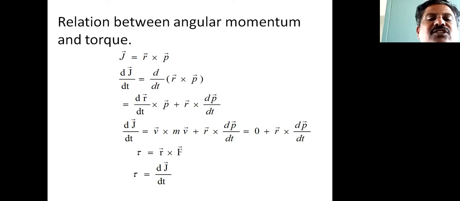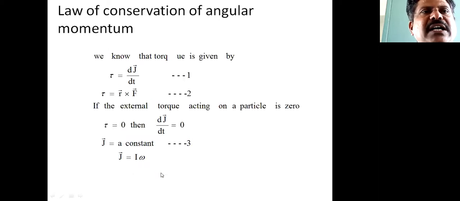Whatever the time rate of change of angular momentum of a particle about a fixed point, that equals the torque. So this is the relation existing between torque and angular momentum. Okay.